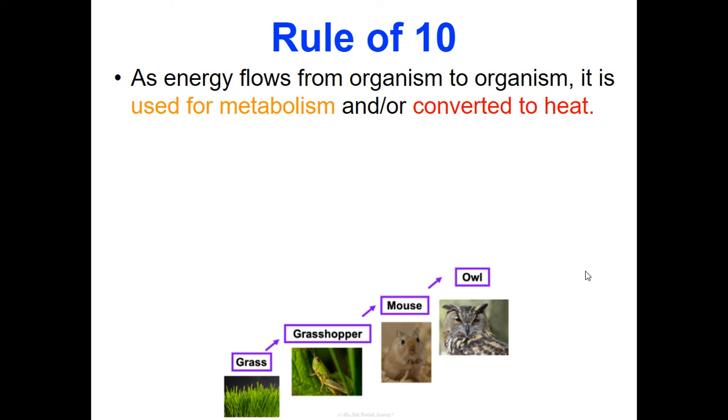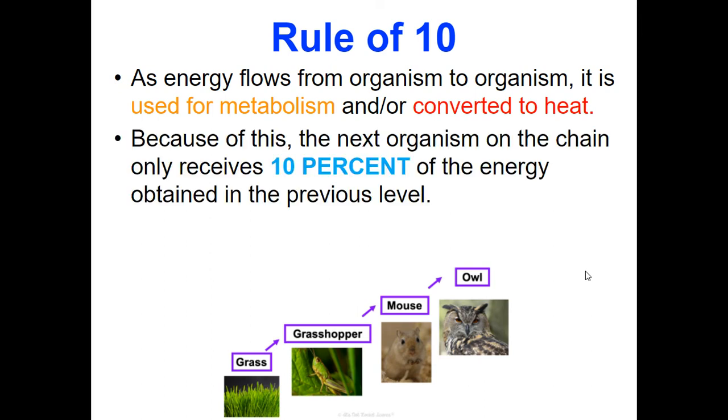As energy flows from one organism to another, that energy is going to be used for metabolism, all the reactions that take place in that organism in order to survive. It will also be converted to heat. So, what does the rule of 10 actually mean? Well, when we go from, say, the grass to the grasshopper, only about 10% of the energy is going to be transferred from our grass to our grasshopper, while 90% of the energy will be lost as heat.